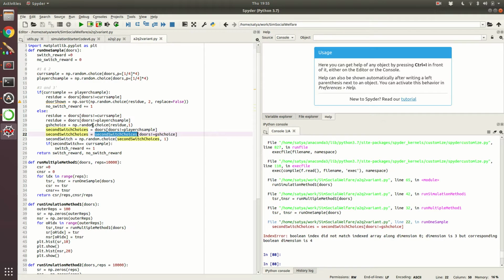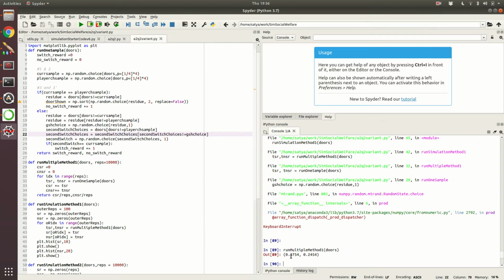Another mistake. Here when you choose, we also have to be careful. In the residue we again have to remove. So this is another mistake, a lot of mistakes. This did not get tested in the previous variant, so that is why it was okay. So now again, first you remove the current player, you also remove the player sample. I hope this all works fine now. Let us see. I will just pause now.